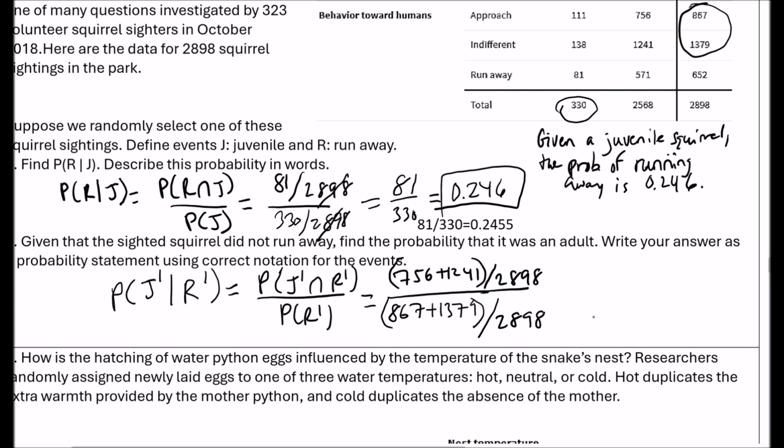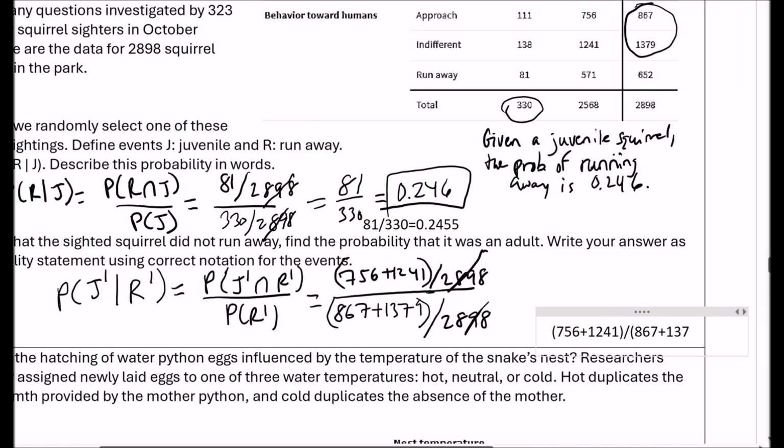The 2,898s cancel and we get our final answer, 0.889.